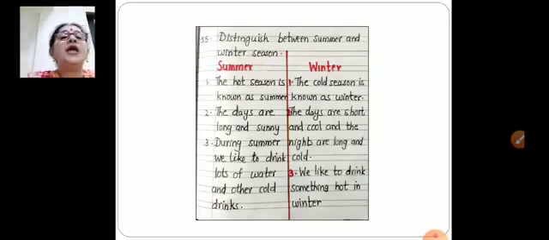So you have to make a column like this. One side summer and one side winter, and point wise you have to write. You can leave a line in between each point. After point number 1, leave one line, then 2, then leave one line and write 3 like this. Okay.